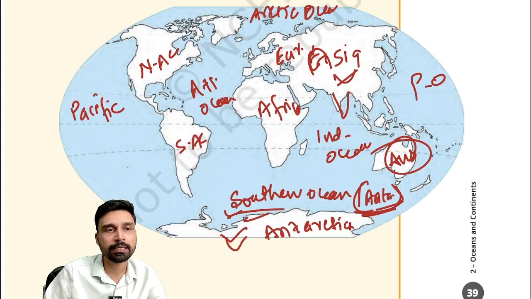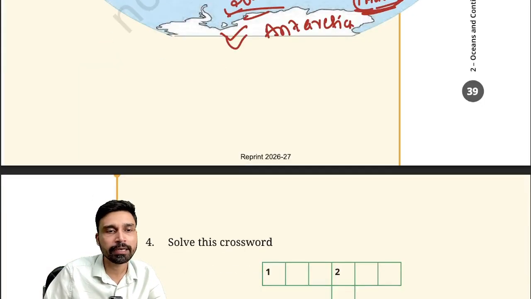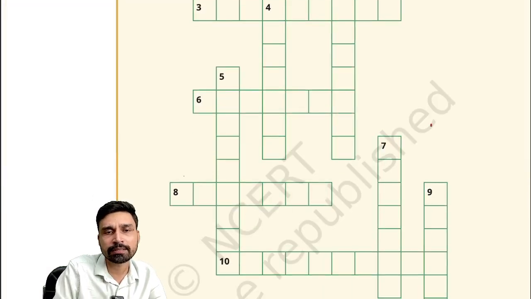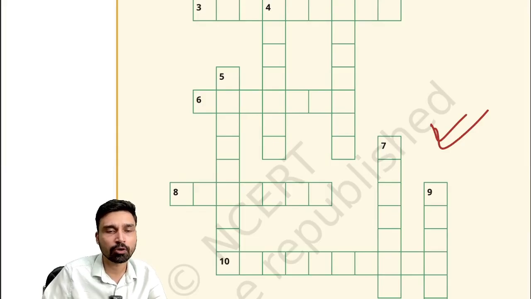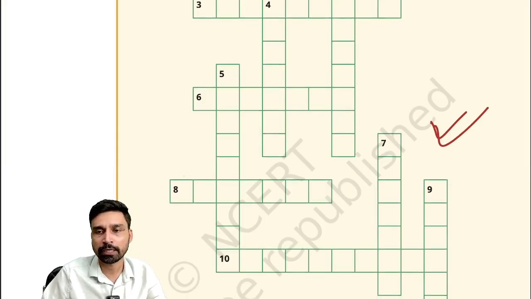Right? Now it's clear. So we have 5 oceans and 7 continents into which we can divide the entire world. Now this is an exercise that you can practice by yourself. It is a crossword, interesting. So that's what we can understand.